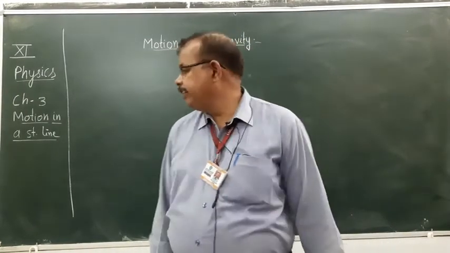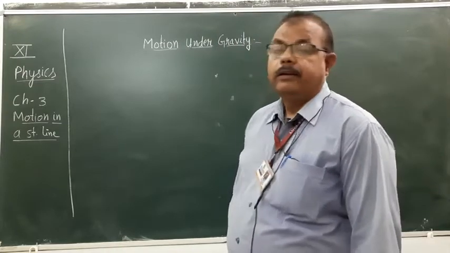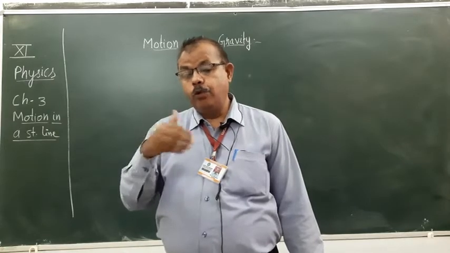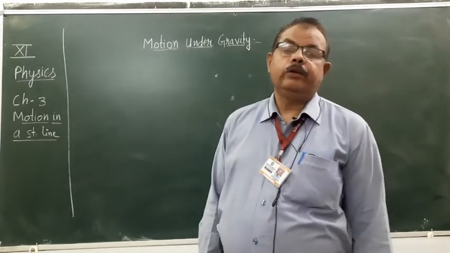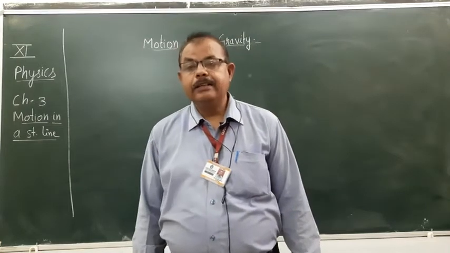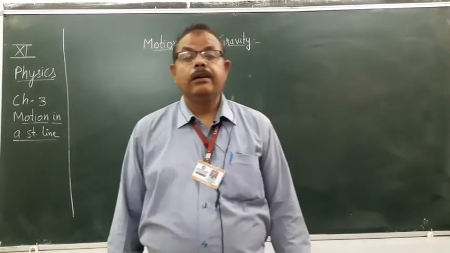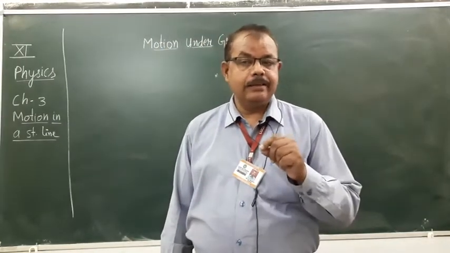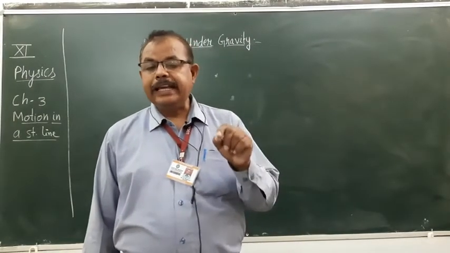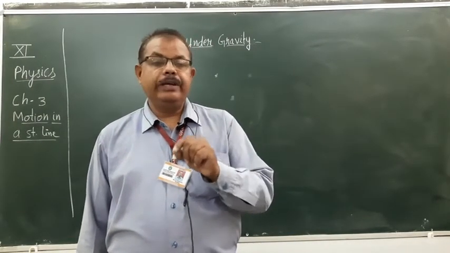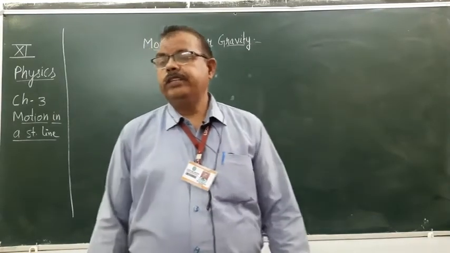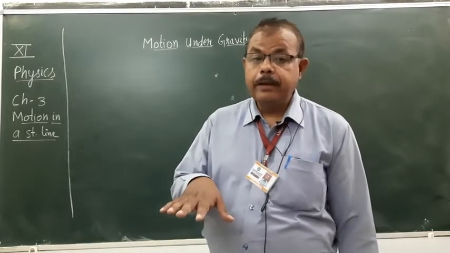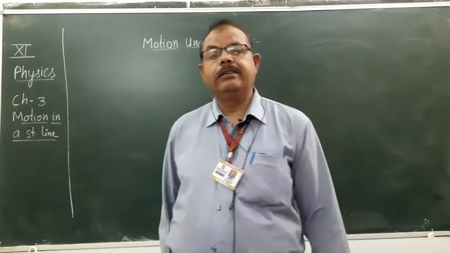Yes, chapter number 3 continues: Motion in a straight line. In the previous video, I explained 4 equations of motion. Equation number 1 was v equals u plus at. The second equation, s equals ut plus half at square, and the third was v square equals u square plus 2as, and the fourth was Sn equals u plus 1 by 2a in bracket 2n minus 1. So these 4 equations we have completed, right? We have derived these equations with the help of the calculus method, right?